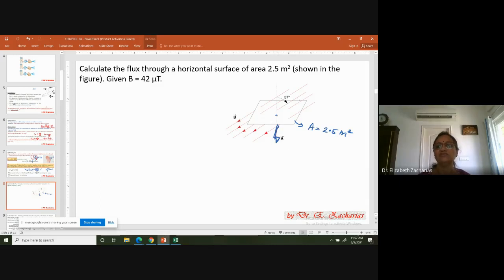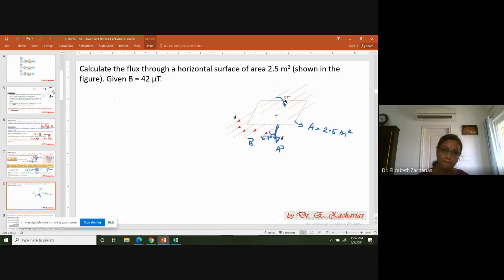Okay. And there is a uniform magnetic field. Look at the magnetic field. The magnetic field is making an angle 57 here. It's making an angle 57. Now you can see that B and area vector will be making an angle 57 degrees. Okay. So now find the flux through this area.